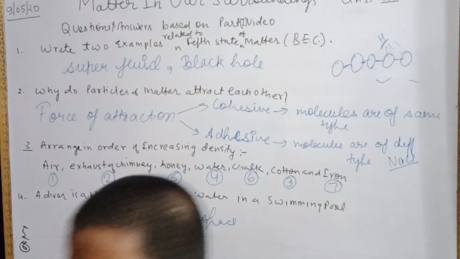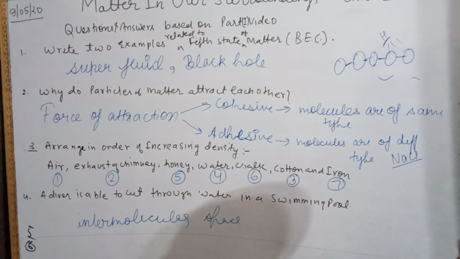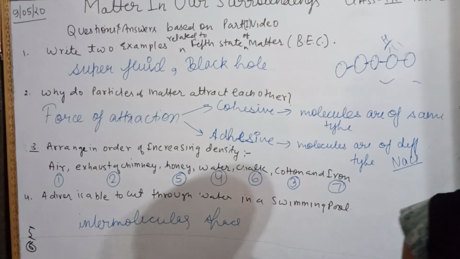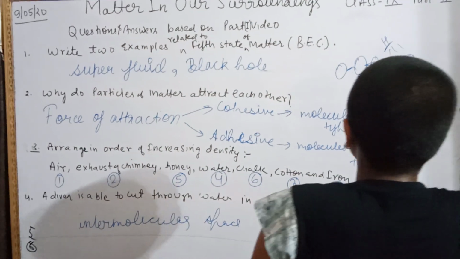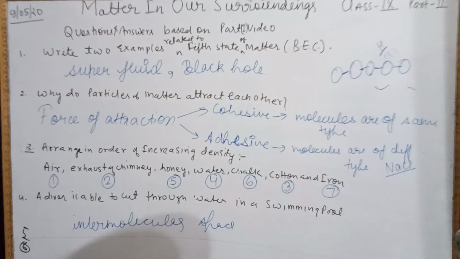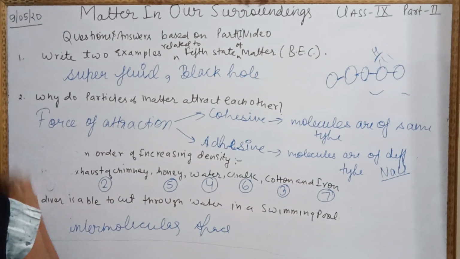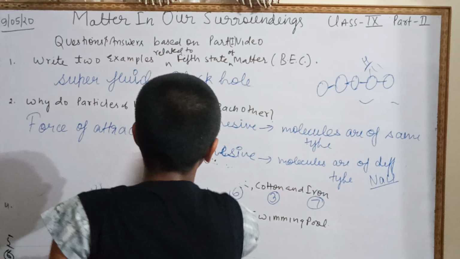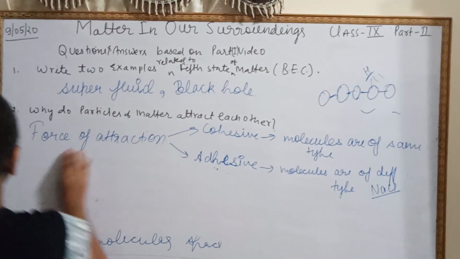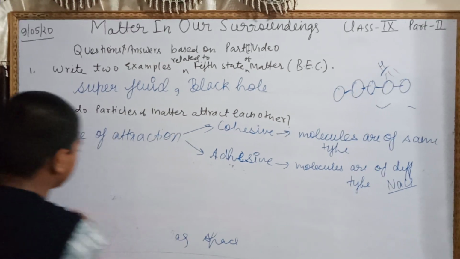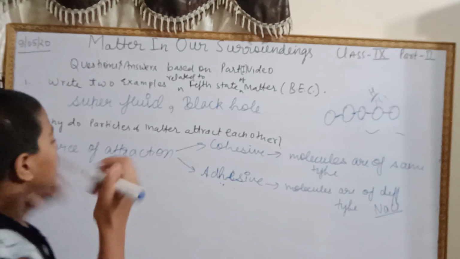First of all, let me tell you about the intermolecular space in all three. You have learned that the intermolecular space in solids is negligible, right? It's just negligible.